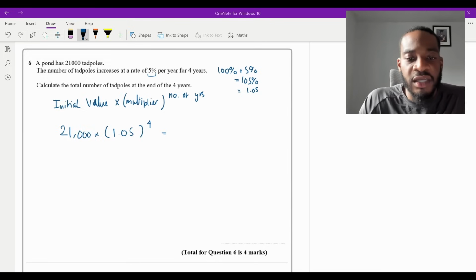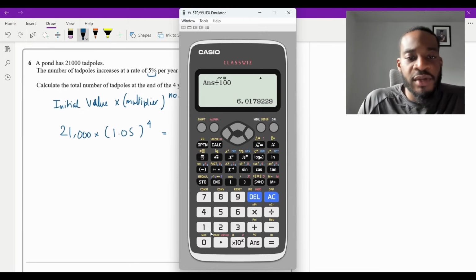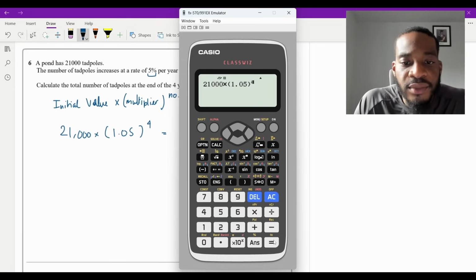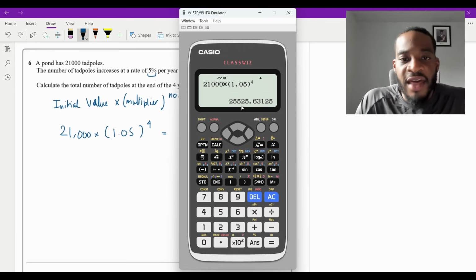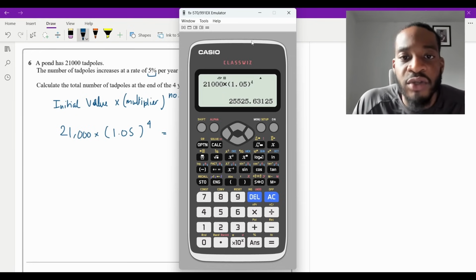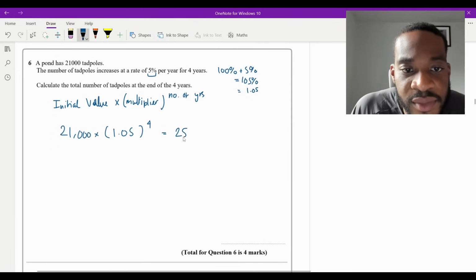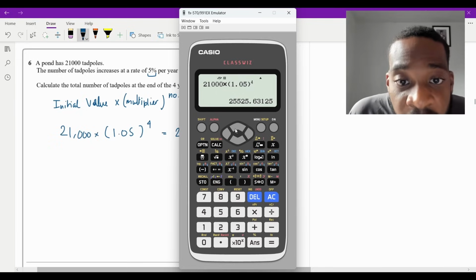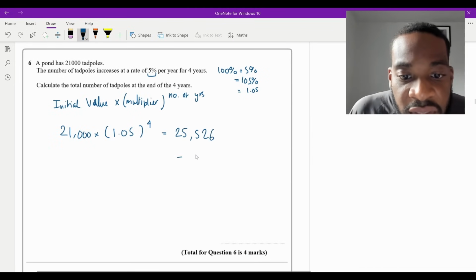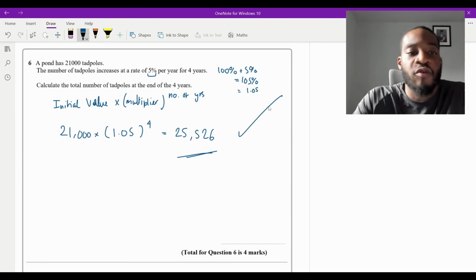So therefore, I'm going to put this in the calculator and see what I get. It will be 21,000 times 1.05 to the power 4. And this gives me that number there, but we're looking for a number of tadpoles. So what you want to do is round this to the nearest whole number, isn't it? So therefore it's going to be 25,526. And that is it. That will give you the 4 marks for question 6.